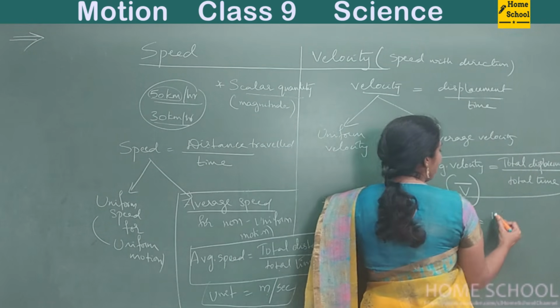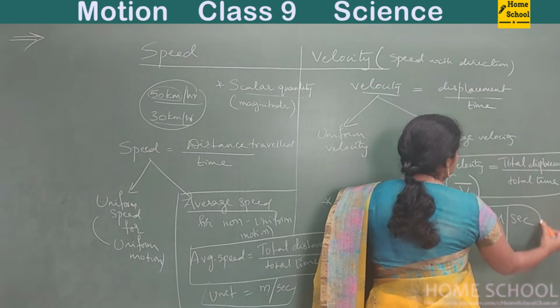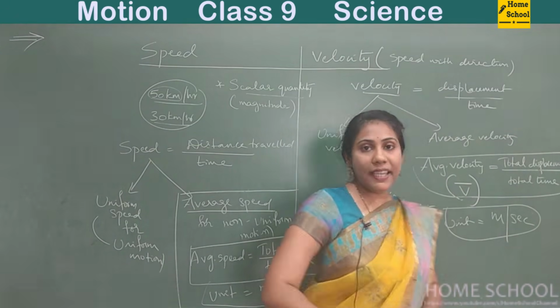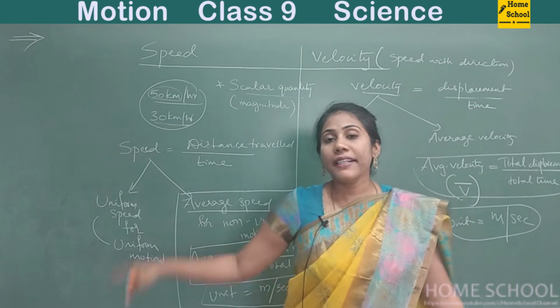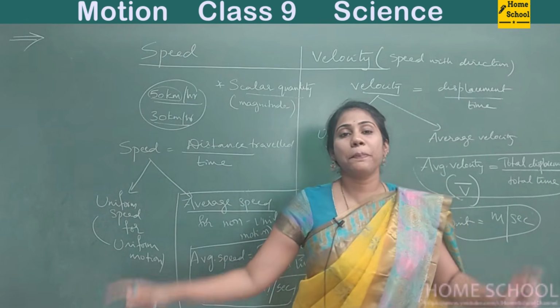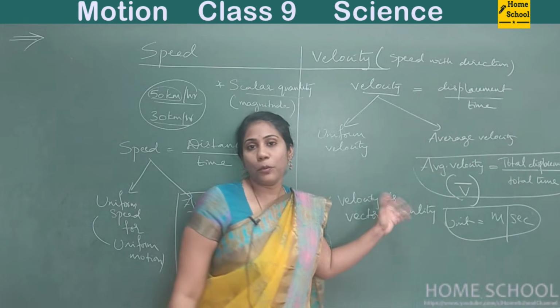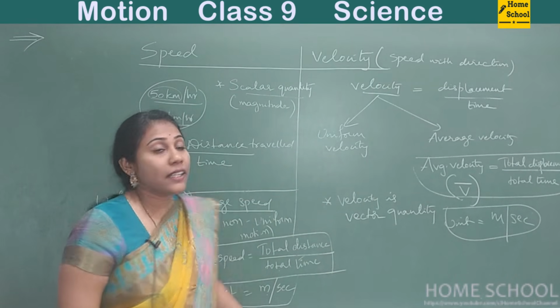It's again about length only. So what is the unit of length? Meter. Time is second, so meter per second. The unit remains the same for speed and velocity. Meter per second is the unit for both speed and velocity. Remember, both have the same units, right? But they are entirely different.